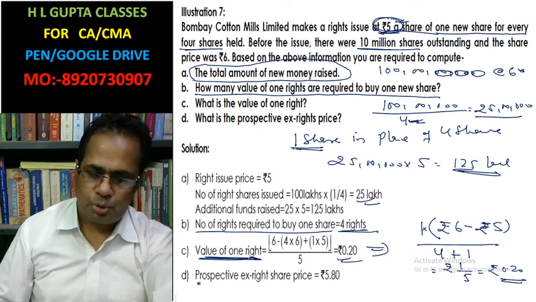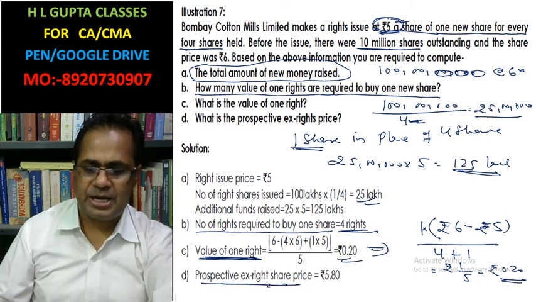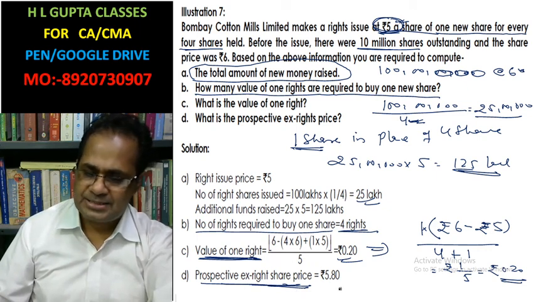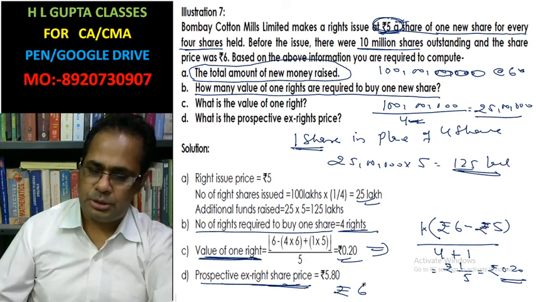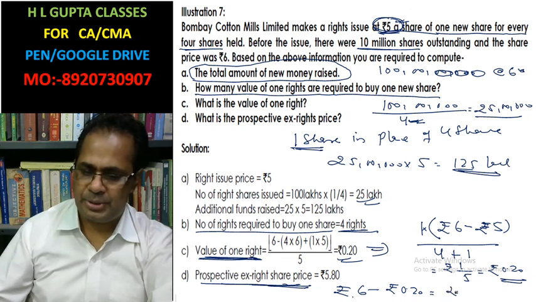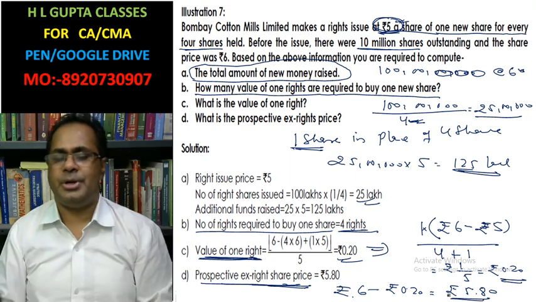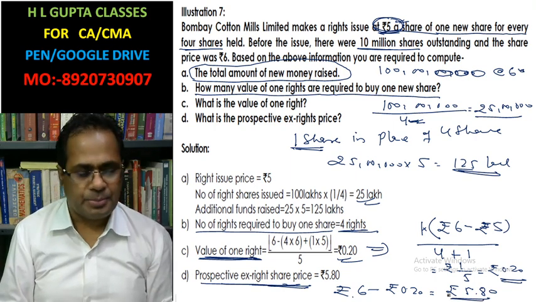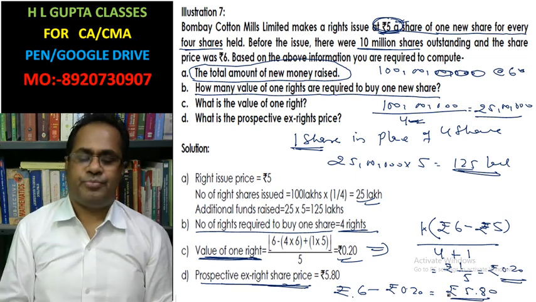Prospective ex-right price: what will be the ex-right price? The existing price is rupees 6, less the right benefit of rupees 0.20. The ex-right price is rupees 5.80. In this way, this question is completed. Okay, thank you, class.